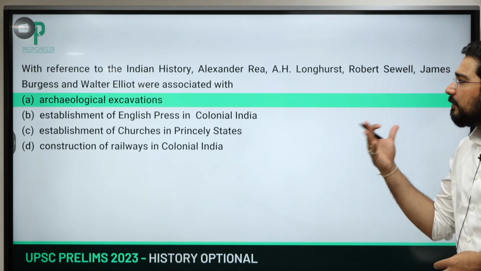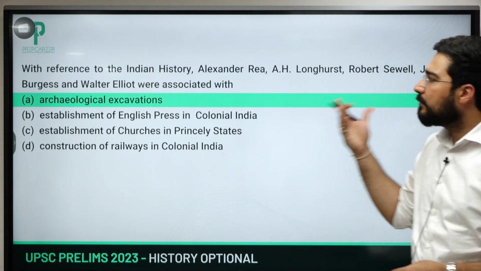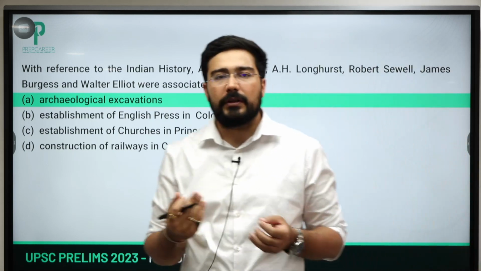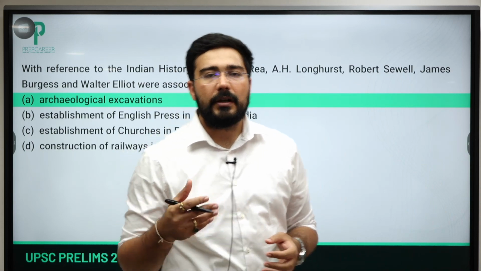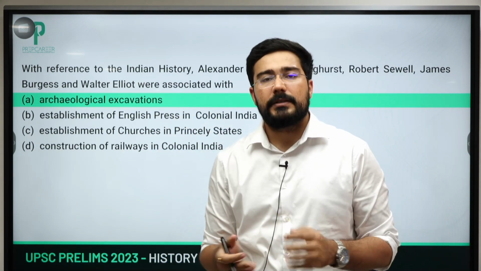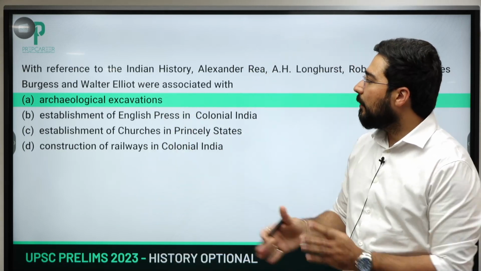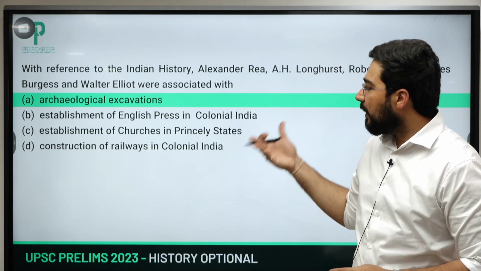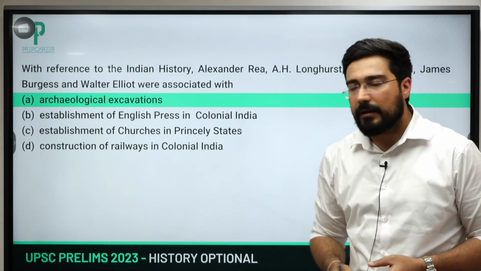Then these important personalities: Alexander Rea, A.H. Longhurst, Robert Sewell, James Burgess, four-five names are given. They are associated with... Like in my classes I have taught about Robert Sewell. He has written a fantastic account of Vijayanagar, A Forgotten Empire, and he is an archaeologist. They have given four choices which are poles apart: archaeological excavation, press, church, or railway. So the answer again will become A.